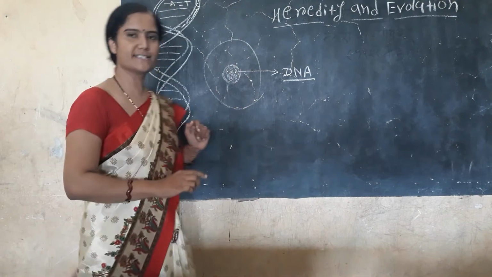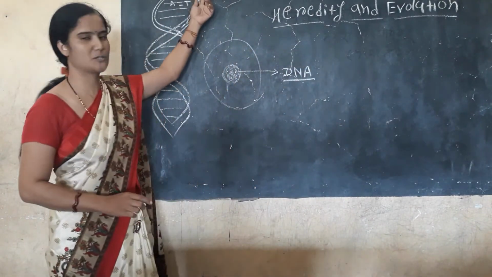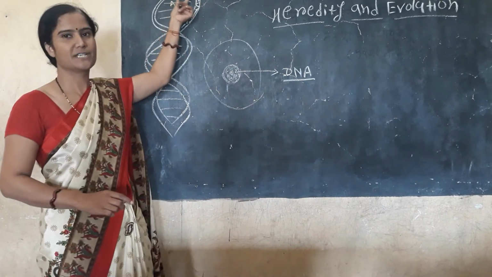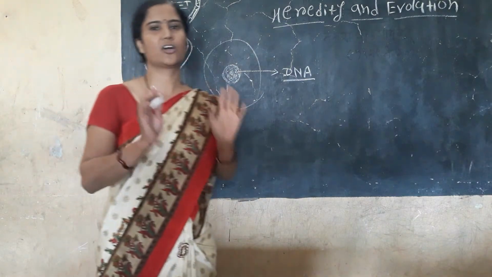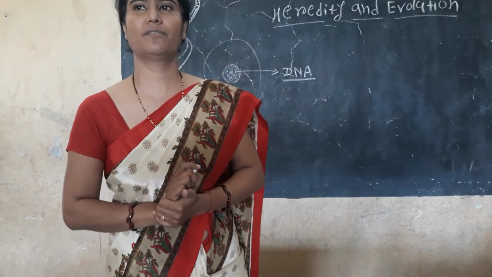These are the nitrogenous bases. All of these are components of DNA: the phosphate group, sugar, then cytosine, guanine, adenine, thymine, which are the nitrogenous bases.